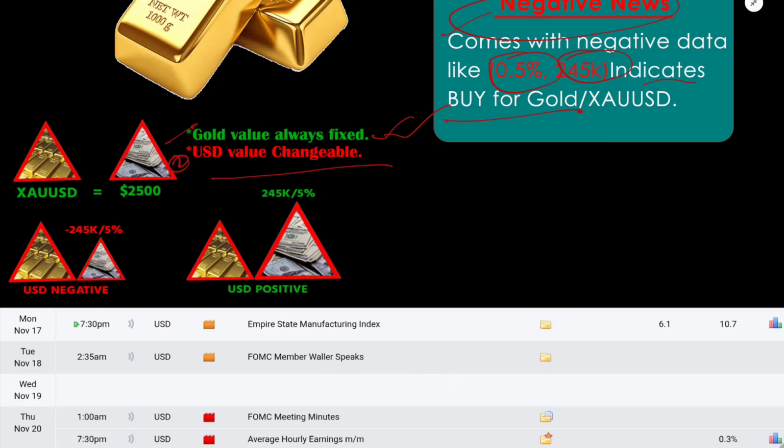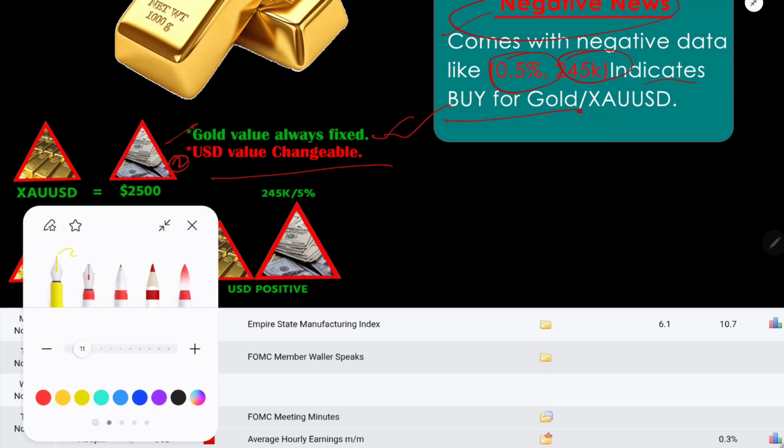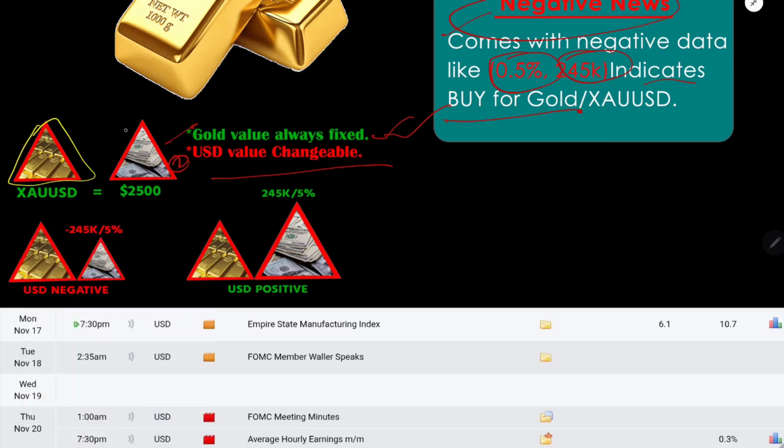Suppose one triangle of gold is equal to 2500 triangles of United States dollar. If USD news comes with minus 5% data, we subtract 5% from the previous triangle. Then gold is bigger than USD, so for negative news we will buy gold.